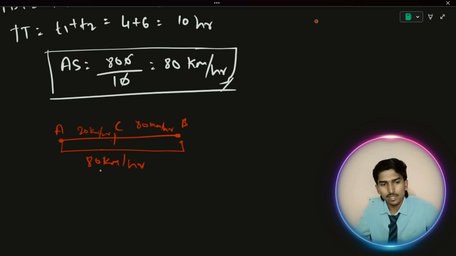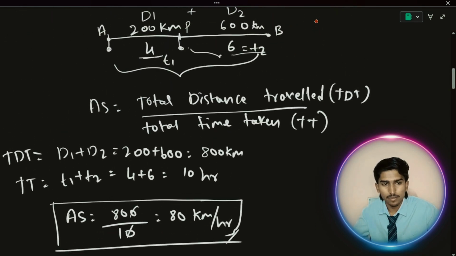In this case, for example, one problem says 80 kilometers per hour is the average speed. That means if you start from A to B with an 80 kilometers per hour uniform speed, without any fluctuation in the speed, you can reach the whole distance at a speed of 80 kilometers per hour. With the same speed, 80 kilometers per hour, you can reach from A to B within 10 hours, because 6 plus 4 is 10 hours.